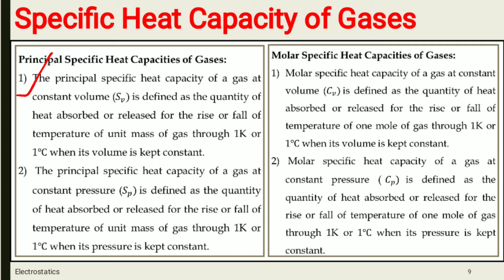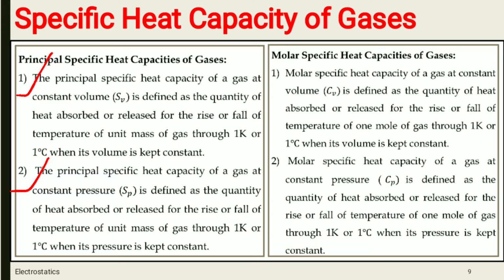Then the next term is principal specific heat capacity at constant pressure. How will we define it? The principal specific heat capacity of a gas at constant pressure is defined as the quantity of heat absorbed or released for the rise or fall of temperature of unit mass of gas, that is 1 kg of gas, through 1 Kelvin or 1 degree Celsius when its pressure is kept constant.